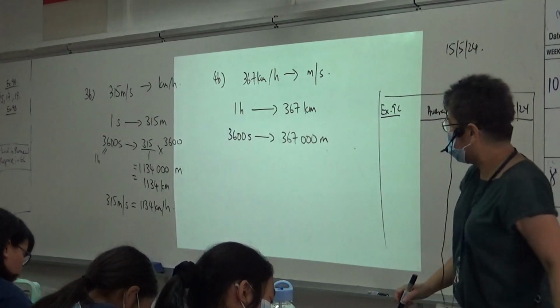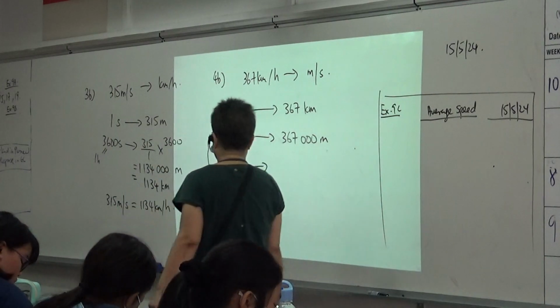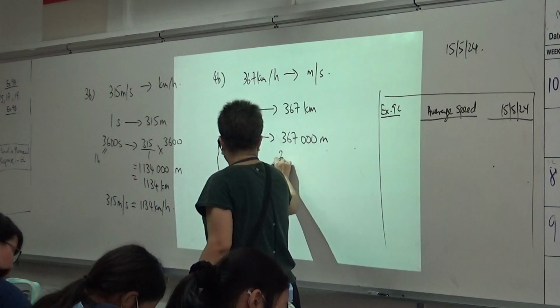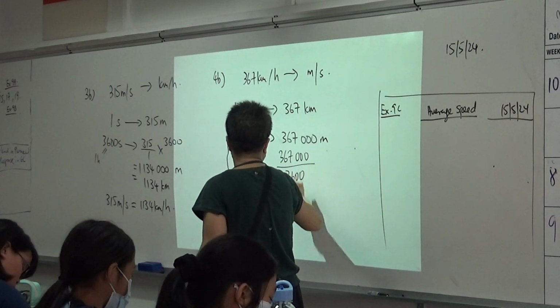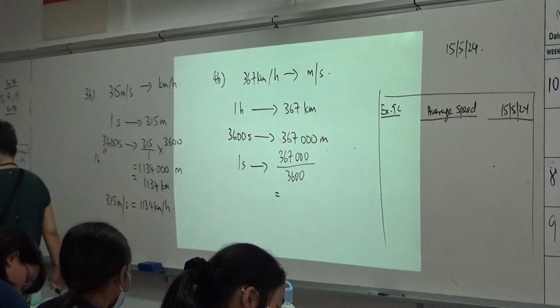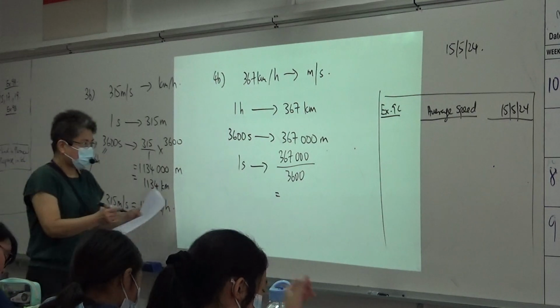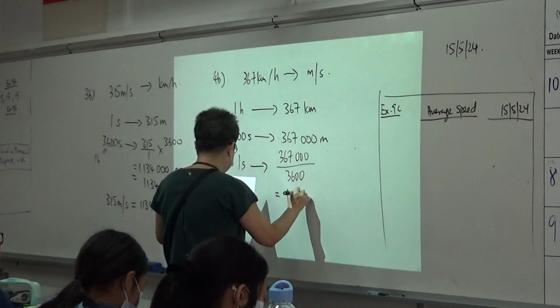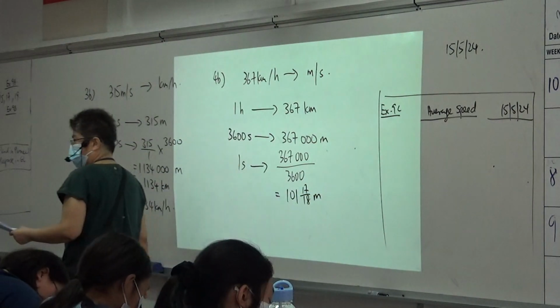Yeah. Correct. So, how do I find 1 second? 367000 divided by 3600, right? Okay. What's your answer? 101 and 17 over 18 meters, right?